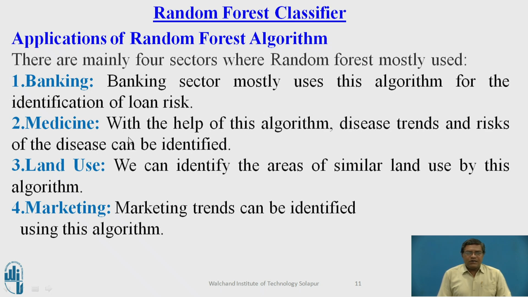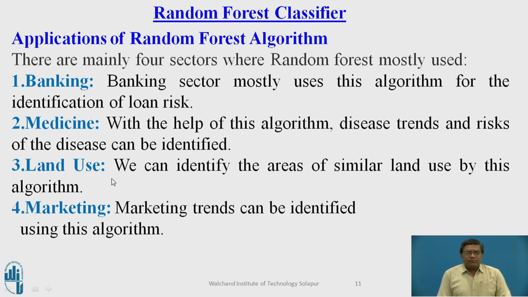Then in the medicine field also we can find out disease trends or risk of the disease. We can find out whether the patient has the disease or not by analyzing the different features of the symptoms of the patients, and recommend appropriate precautions also based on these disease trends and the risk.